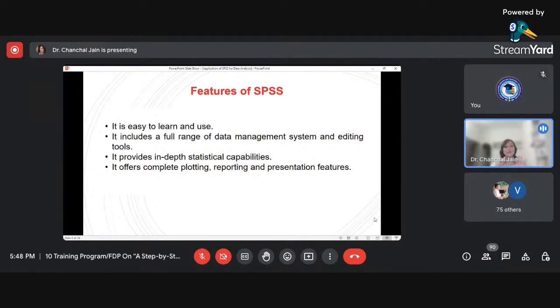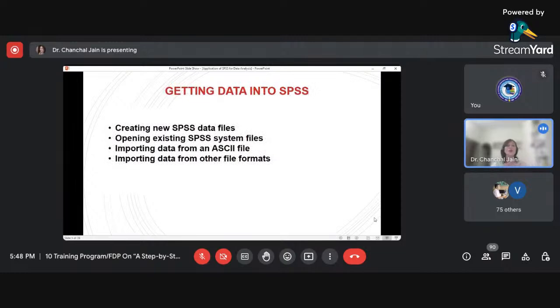It offers complete plotting, reporting, and presentation features. Using SPSS, you can plot data, meaning we can go for data visualization also. If we want to create reports, we can do that using SPSS. And if we want to present our data in table or pivot table form, we can do that also in SPSS.